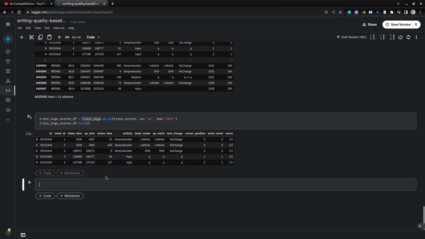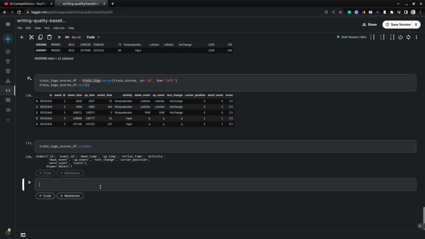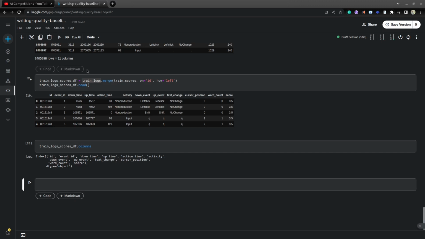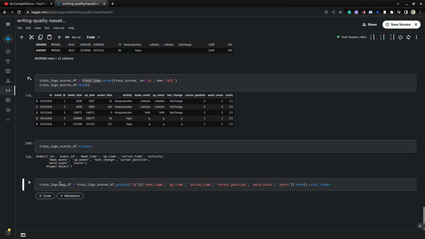First we need to identify what are the numerical columns. We already know the numerical columns, so I am creating an aggregation function on top of it. For example, here we have the train log score df. I'm grouping based on id, and I'm computing the mean for all the numerical features available. We have unique values for id, so I'm computing the mean and resetting the index.